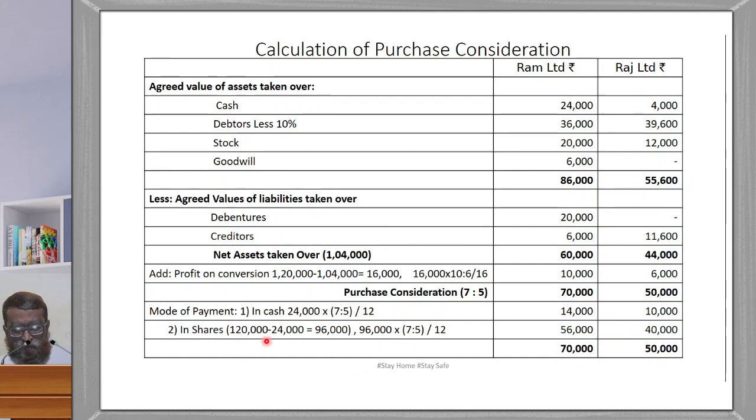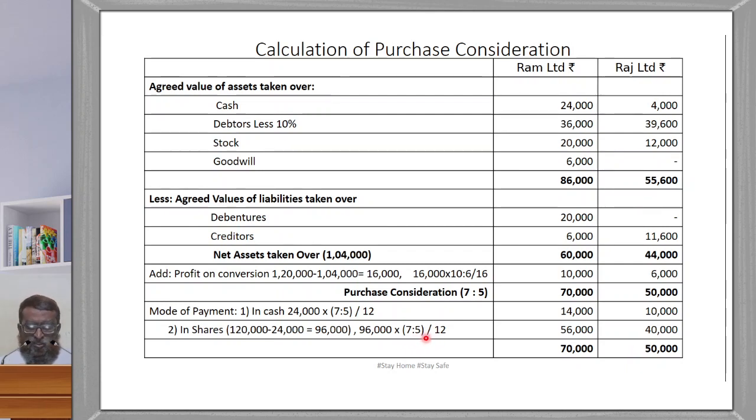Next, out of 1,20,000, this is 70 plus 50, 1,20,000, 24,000 is paid in the form of cash, means the remaining 96,000 is paid in the form of shares. So 96,000 is divided between Ram Limited and Raj Limited in the ratio of 7:5 again, total purchase consideration.